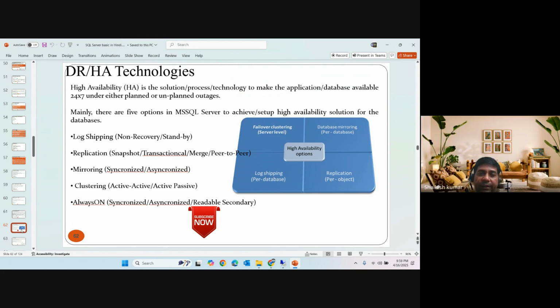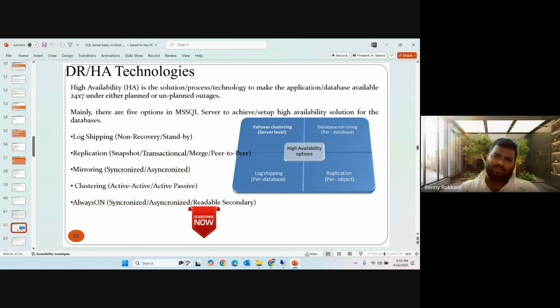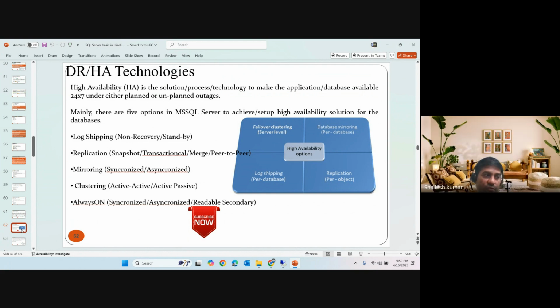If you implement a 5-minute retention period in log shipping, you are aware that you are going to lose 5 minutes of data, because you cannot get point-in-time recovery in log shipping. This is a drawback.